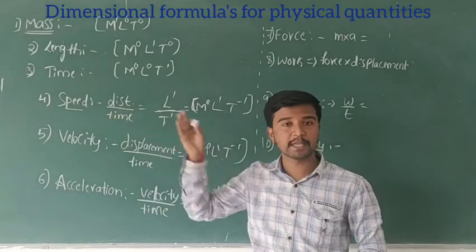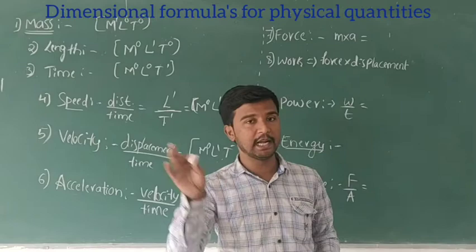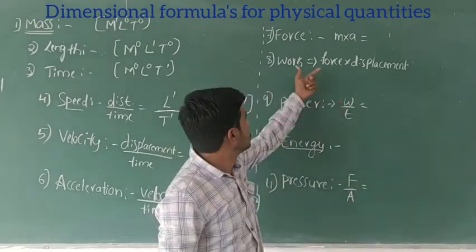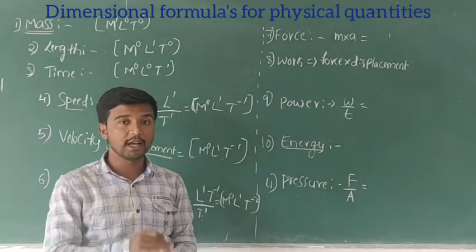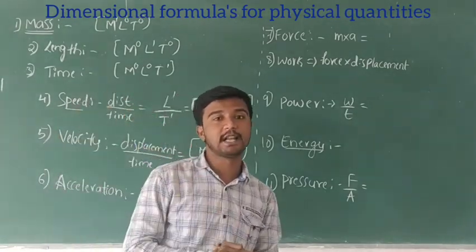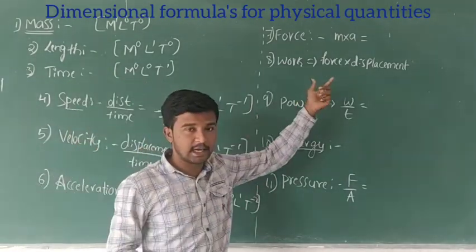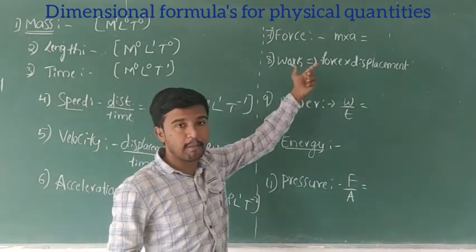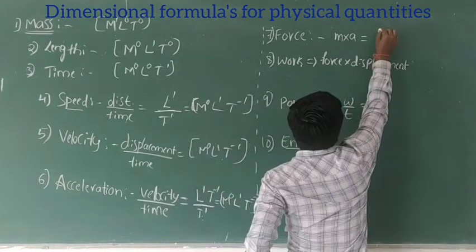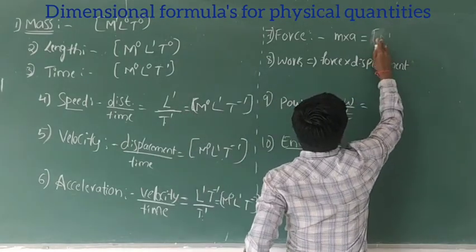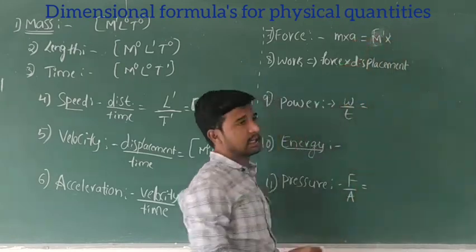We have to express them in base quantities, that is m, L and t. Got it? So next, what is the seventh one? Force. Did you already learn this in the previous classes, 10th standard and 8th standard? Force is nothing but what? The product of the magnitude of mass and acceleration. So mass is M to the power 1, and into acceleration.